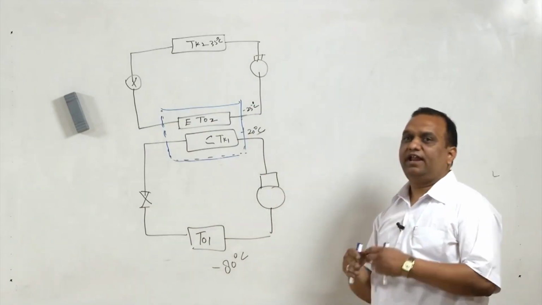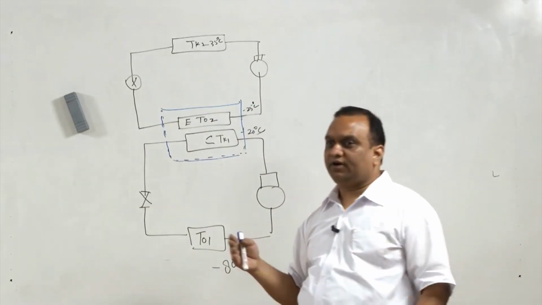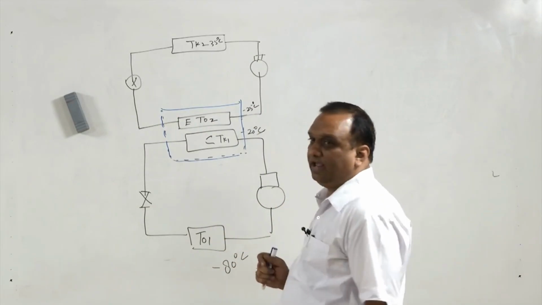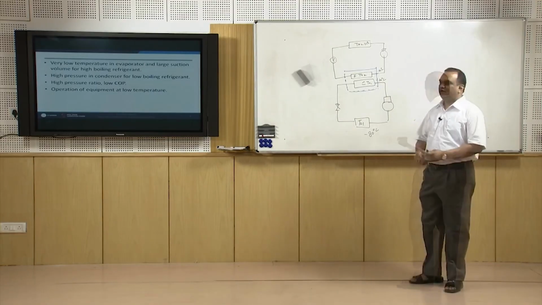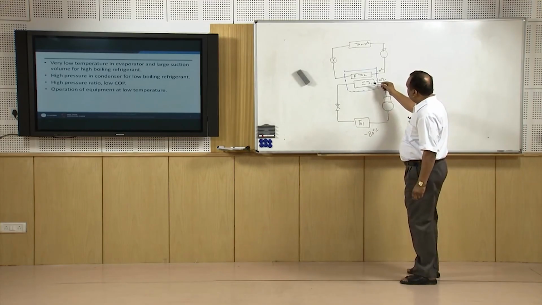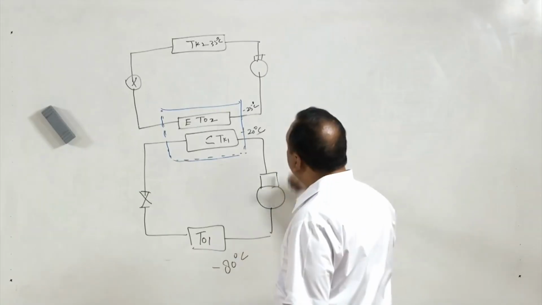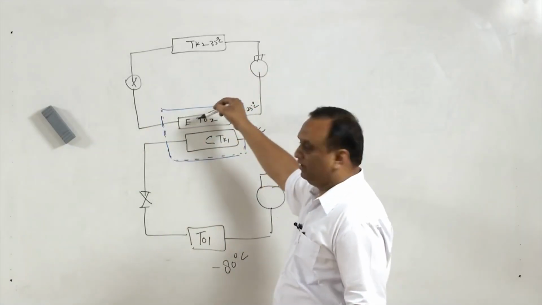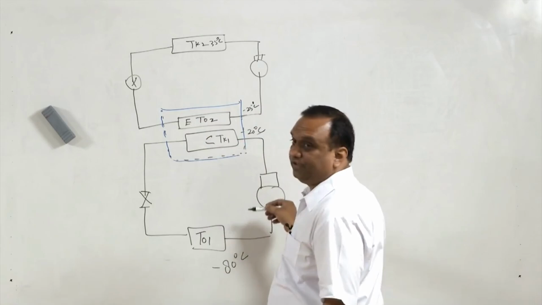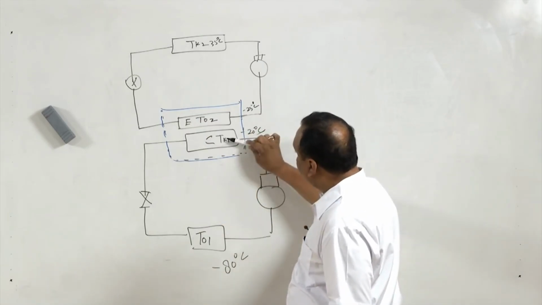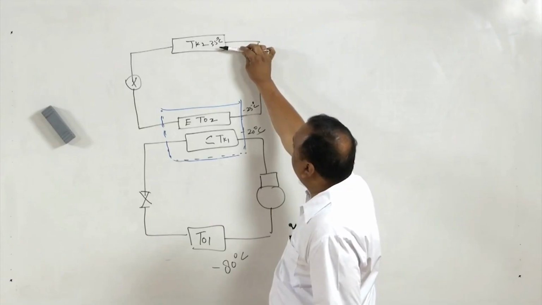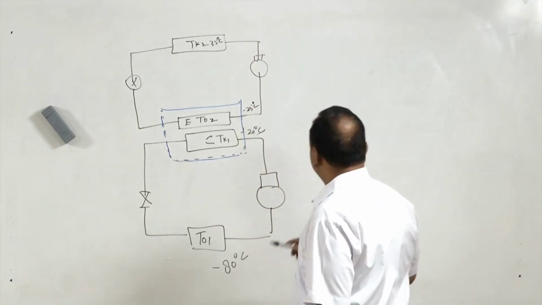We can have two or three similar arrangements, and this is known as cascading of vapor compression systems. We assume that the COP of this refrigeration cycle is equal to the COP of this refrigeration cycle, so the COP of the Carnot cycle working between these temperatures is equal to the COP of the Carnot cycle working between these temperatures.